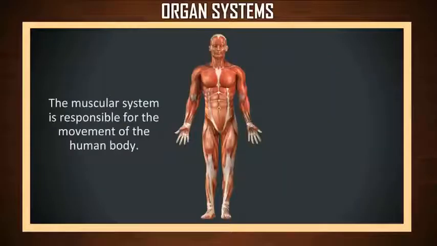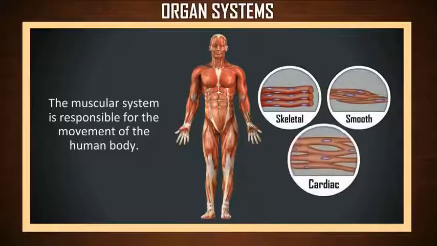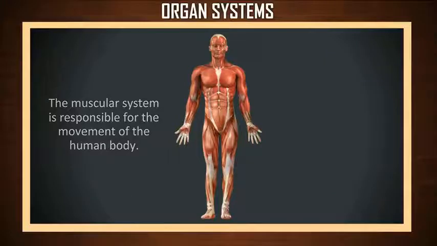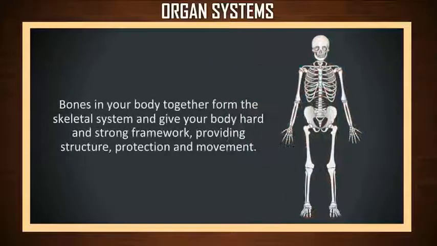The muscular system is responsible for the movement of the human body. It consists of skeletal, smooth, and cardiac muscles. You have more than 600 muscles in your body. Bones in your body together form the skeletal system and give your body a hard and strong framework, providing structure, protection and movement.